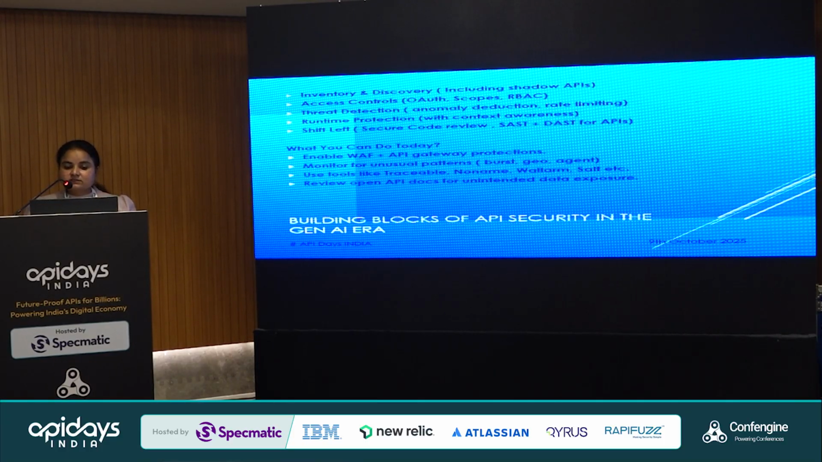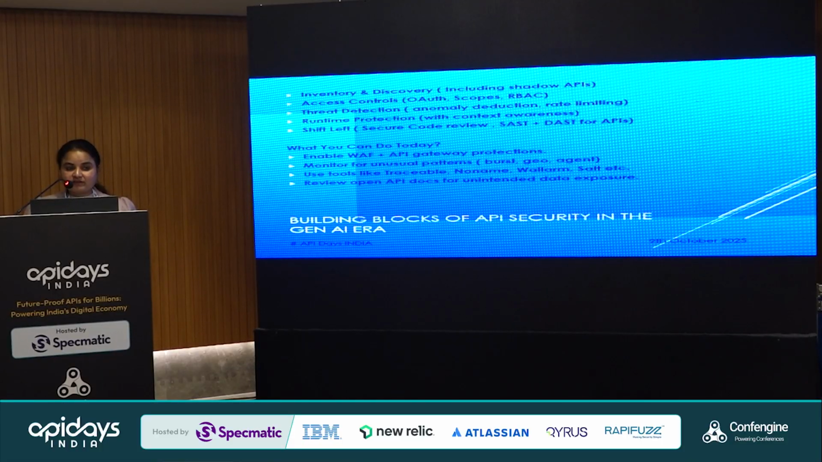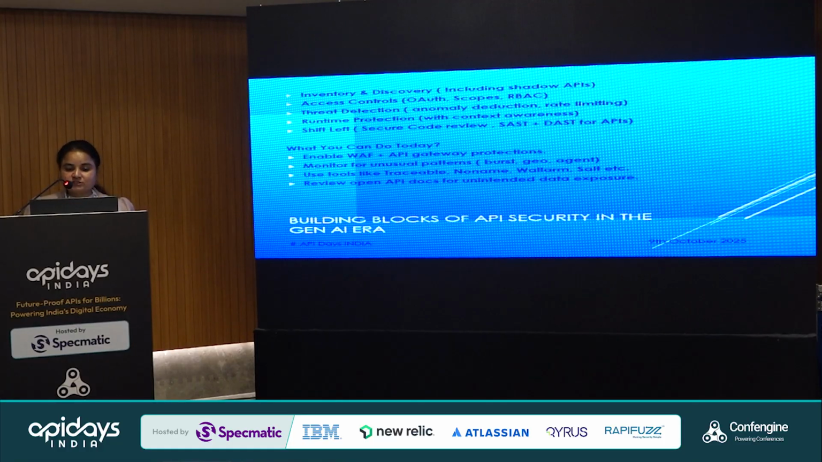And the next is access control. As you know, many security-level access controls are required, especially for payments and transactions, because it all affects the reputation of the customers, and financially it should also be very important. And threat detection, which we can say is anomaly detection and rate limiting. Rate limiting I've seen happening in almost all applications; most of them in my organization are doing it. And the next is runtime protection.